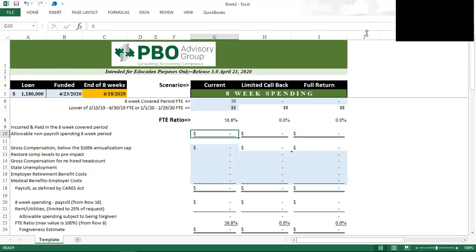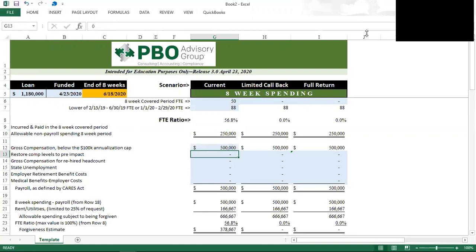During the 8-week period, we believe that we did the budget, or the client did the budget, or you'll do the budget, and we're going to say we think we're going to spend $250,000 on allowable non-payroll costs, which are going to be primarily rent and utilities. So there's $250,000. The gross compensation on the 50 people is $500,000.